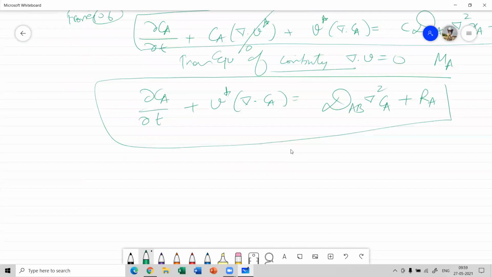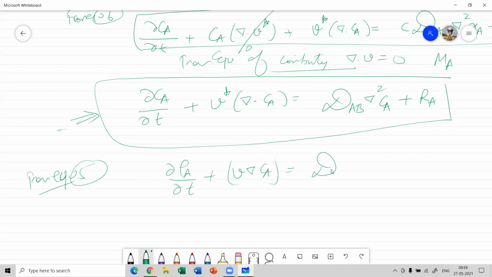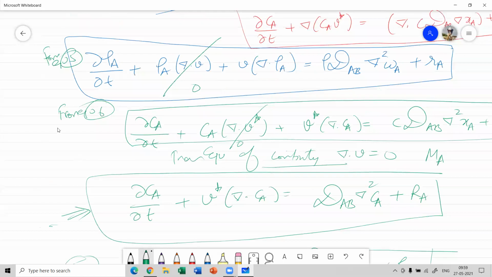Yes, we have this term from equation 6, and from equation 5, we have del C_A by del t plus V into del C_A equal to D_AB into del square C_A plus R_A. So if you divide this equation 5 by the molecular weight of component A, it will end up as this.